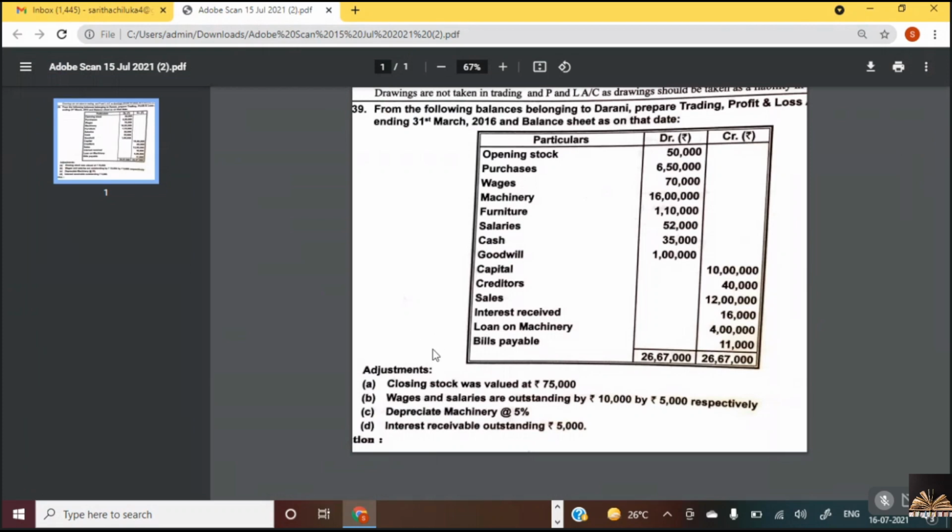Then next, loan payable. Next, depreciation. Listen carefully. What do you mean by depreciation? Depreciation is nothing but depletion in the value of the asset. So this is also an adjustment given.